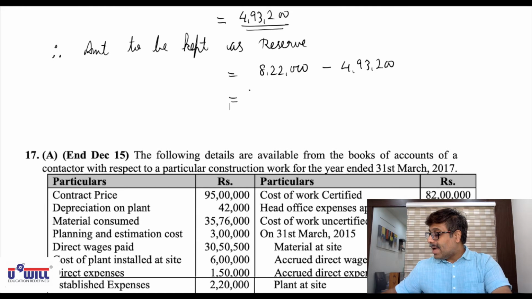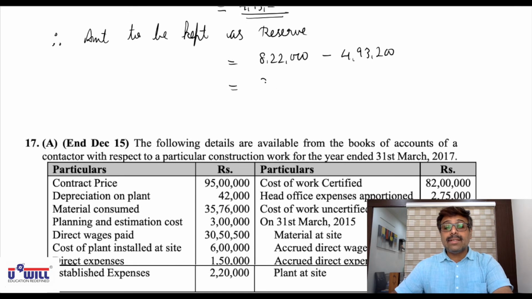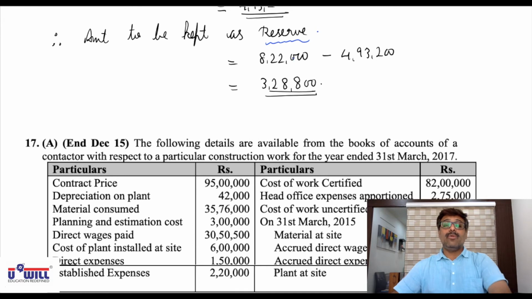Do it: 8,22,000 minus 4,93,200 is 3,28,800. So 3,28,800 is going to be kept as reserve. This is how we have to solve this.